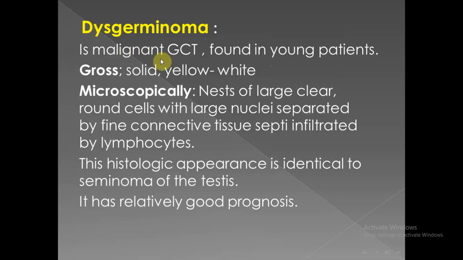Now, dysgerminoma is a malignant germ cell tumor that is seen in young females, and it tends grossly to be solid, yellow and white. Microscopically, this dysgerminoma is exactly similar to seminoma that arises from the male testis. We see nests of large round cells with clear cytoplasm separated by fine connective tissue septa that contain T lymphocytes. Its prognosis tends to be good.